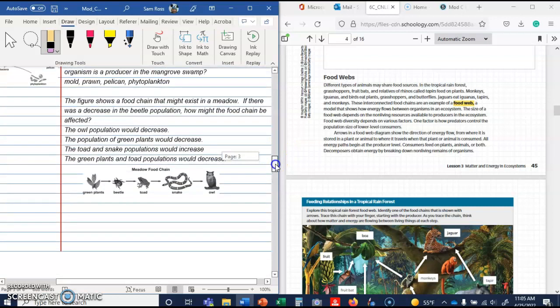Okay, let's see. This figure shows a food chain that might exist in a meadow. If there was a decrease in the beetle population, that's right here, how might the food chain be affected? If the beetles decrease, the toads will decrease, the snakes will decrease, and the owls will decrease. Okay, nothing's going to increase. Green plants might increase, but toads will definitely not. So it's going to be the owl population would decrease.